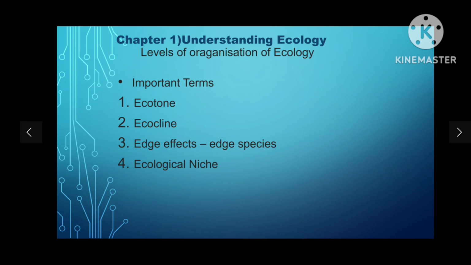Habitat niche means where it lives. Food niche is where it eats or decomposes, and what species it competes with. Reproductive niche is how and when it reproduces. Physical and chemical niche means temperature, landscape, land slope, humidity, and other requirements. Niche plays an important role in the conservation of organisms. If we have to conserve a species in its native habitat, we should have knowledge about the requirements of the species. So these are the few important terms in the levels of organization of ecology.